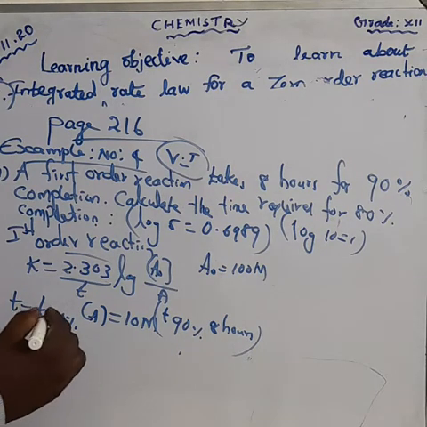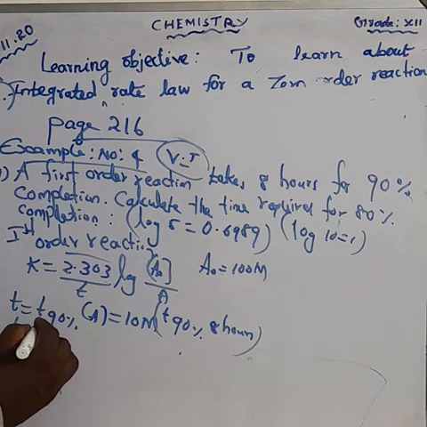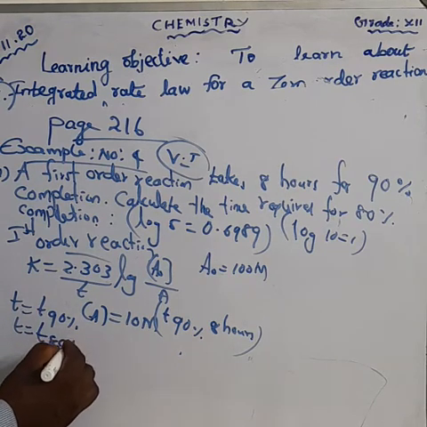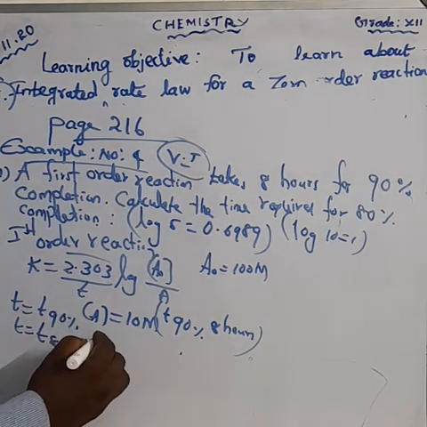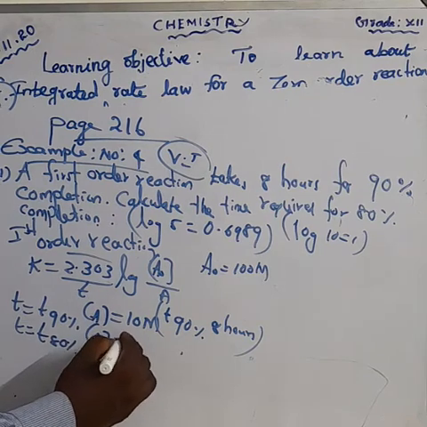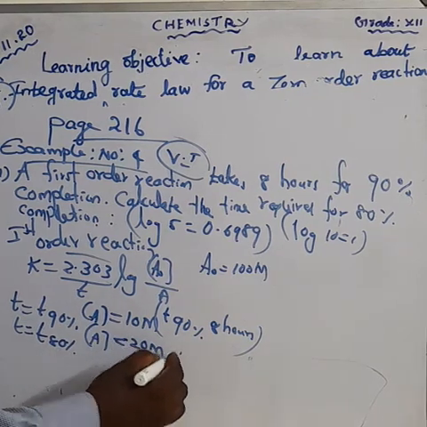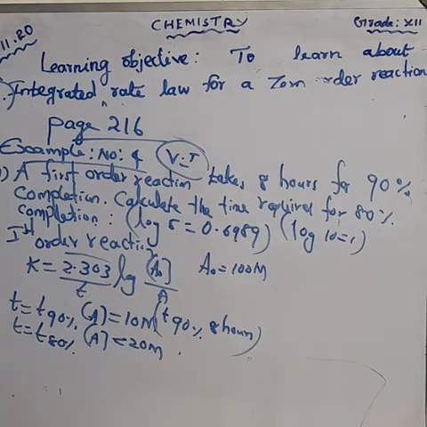Clear? Then T is equal to T 80%, then A is equal to 20 m. This much you try to understand. Then we have to substitute these values in the equation.